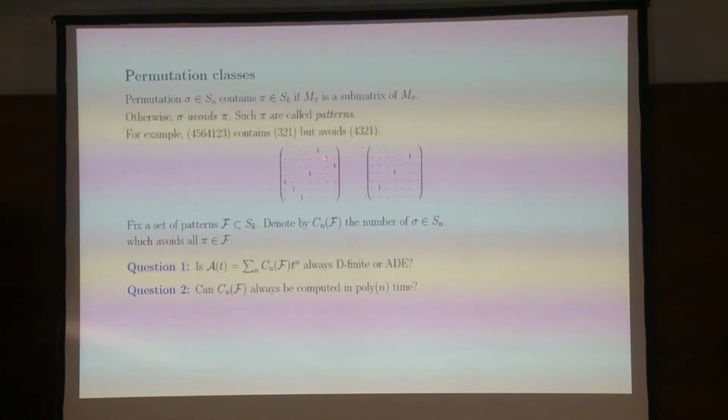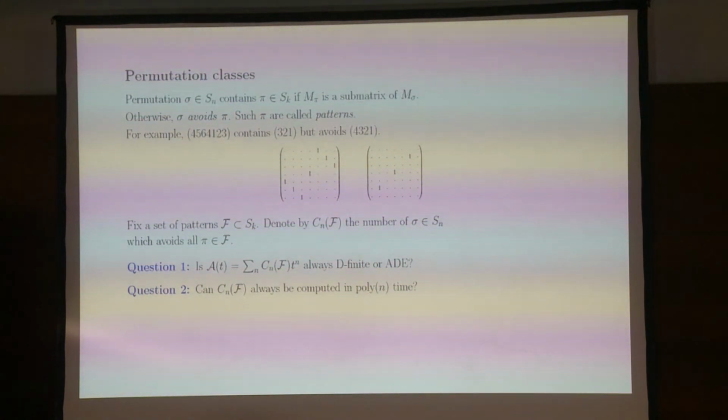So you can see there are 3 ones here which form these 3 ones. And then I'm going to say that the corresponding permutation contains the permutation 3-1. And similarly, this permutation does not contain a decreasing sequence of length 4. So we would say that this permutation avoids permutation 4-3-2-1.